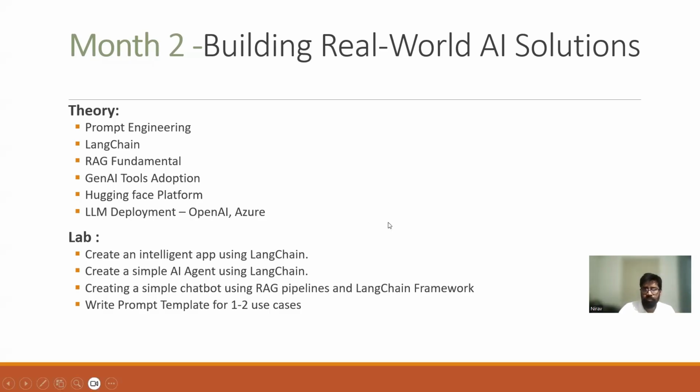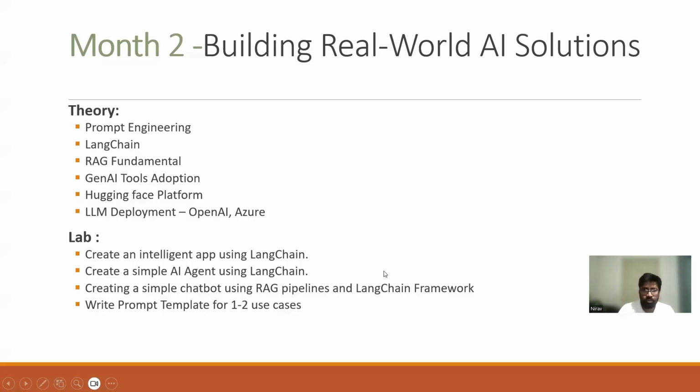Then, because you will use an LLM in your applications, and as we talked about in the prerequisites, we have access or a subscription to OpenAI or Azure cloud. So we will deploy some LLM and use its credentials in our applications. Right? So if we are able to go through all those things, then we have to do some labs.